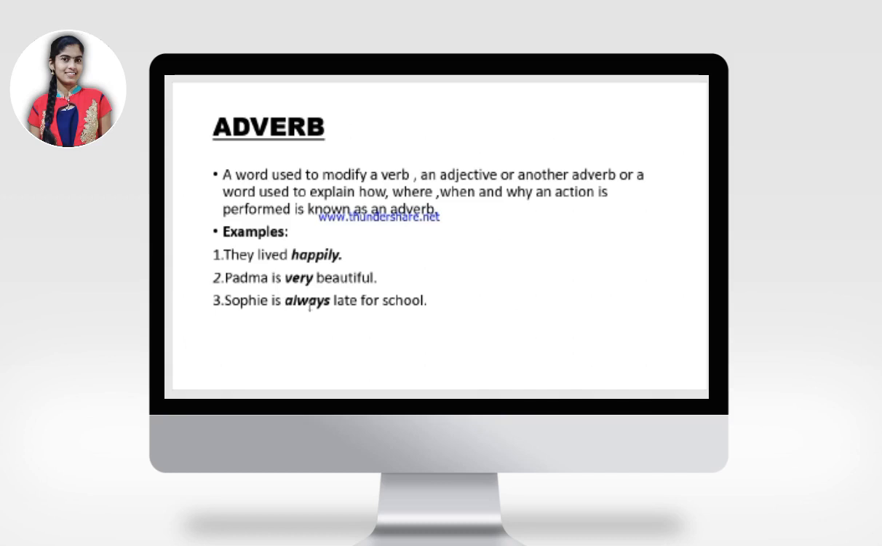Sophie is always late for school. Here always is another adverb, and late is an adjective or adverb. So, it modifies another adjective or adverb.